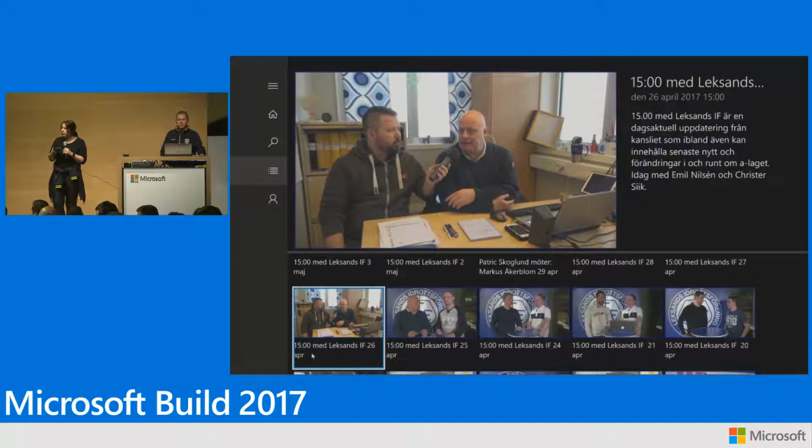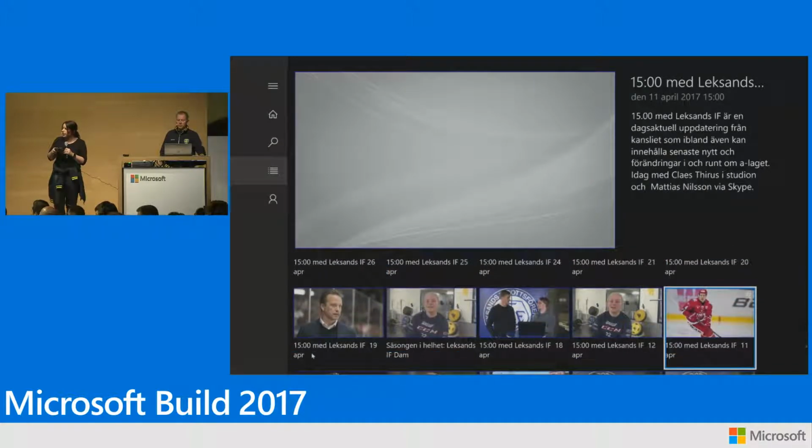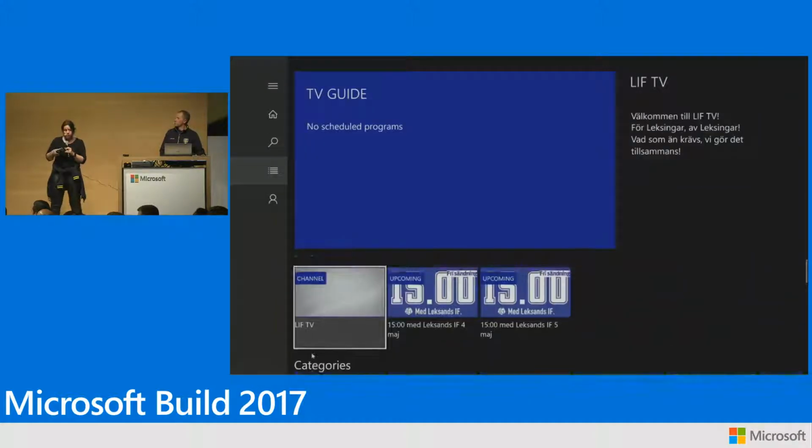One of the reasons for this is that if you're scrolling through the list like this, then you'll end up showing a lot of different videos, and you'll just see a spinner showing the next video. The other thing is, what if you're here and you want to pause the video? In order to get up to see the controls, you'll have to move up, and then you'll suddenly move through videos, which is not a very desirable situation. So you have to think about layout and navigation with the Xbox.